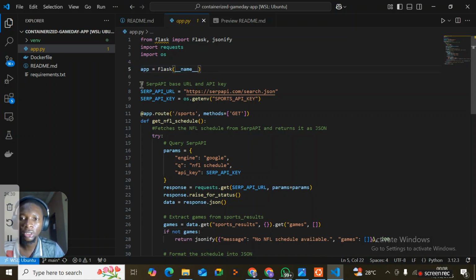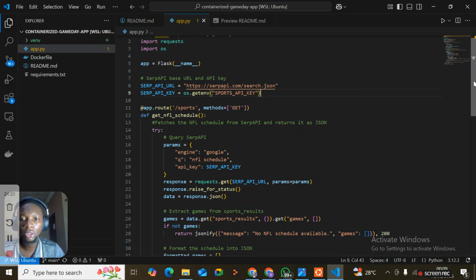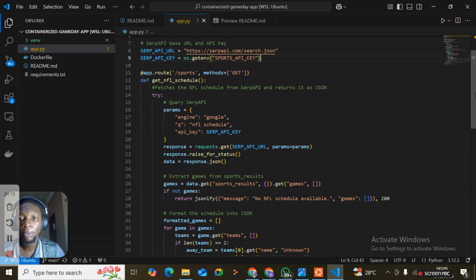So app equals Flask(__name__) initializes the Python application. Then here we define the API variables, API URL and API key, which should be set as environment variables. Then app.route('/ports', methods=['GET']) defines our route, our endpoint, for the application.